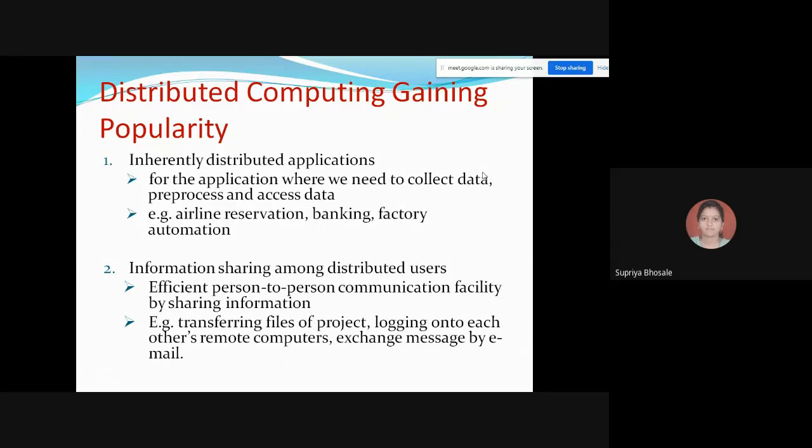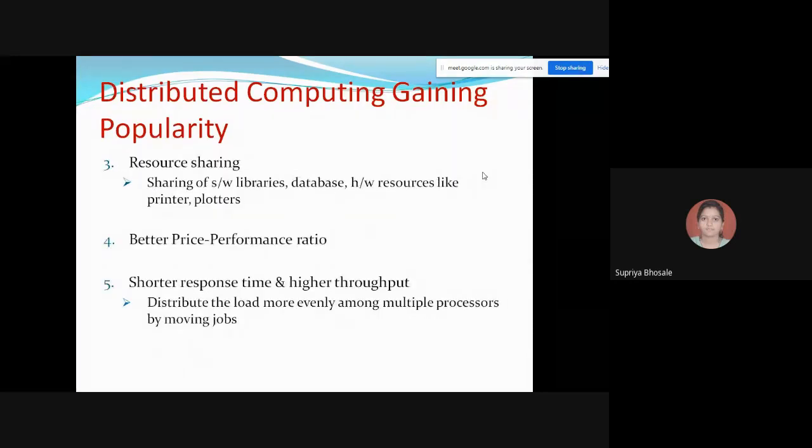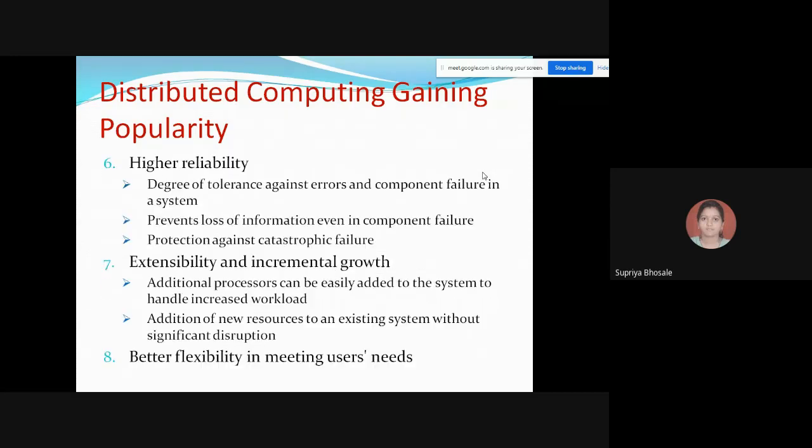First is inherently distributed applications, then information sharing among distributed users, how resource sharing is being done in case of distributed system, then how a better price performance ratio can be achieved, then shorter response time and higher throughput, then higher reliability, extensibility and incremental growth, how we are achieving this incremental growth, then better flexibility in meeting users' needs. All these points we have seen in the last lecture.